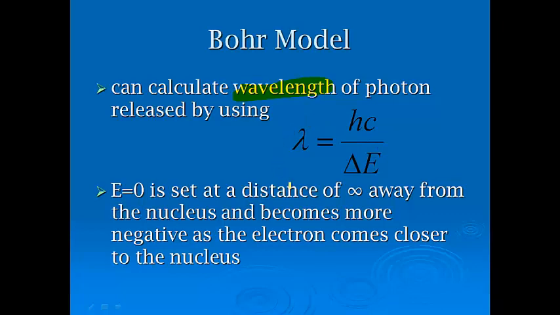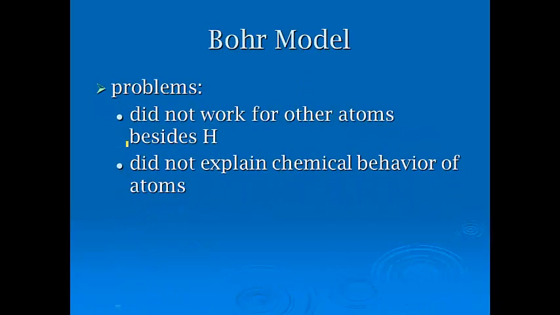We're looking for the wavelength. We've got Planck's constant, we've got the speed of light, and we've got delta E. Delta E is equal to 0 at a set distance of infinity away, and becomes more and more negative as the electron comes closer to the nucleus. Okay, a little heady, but I think we'll do at least one of these together to show you what that looks like in terms of practicality's sake.